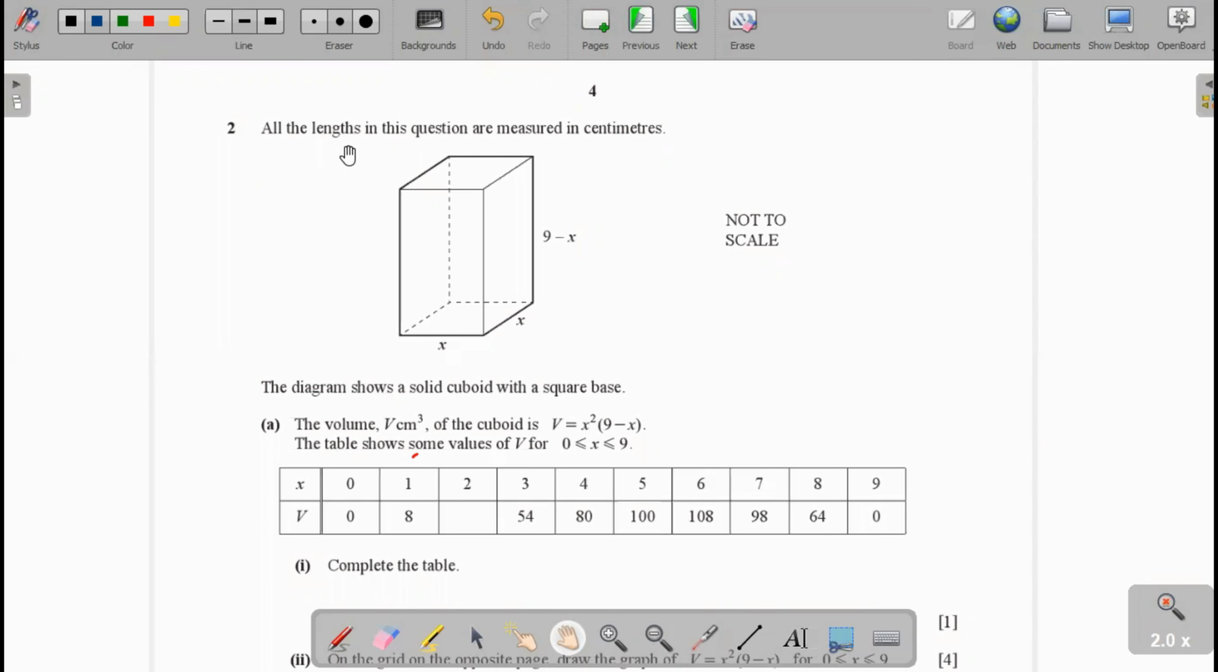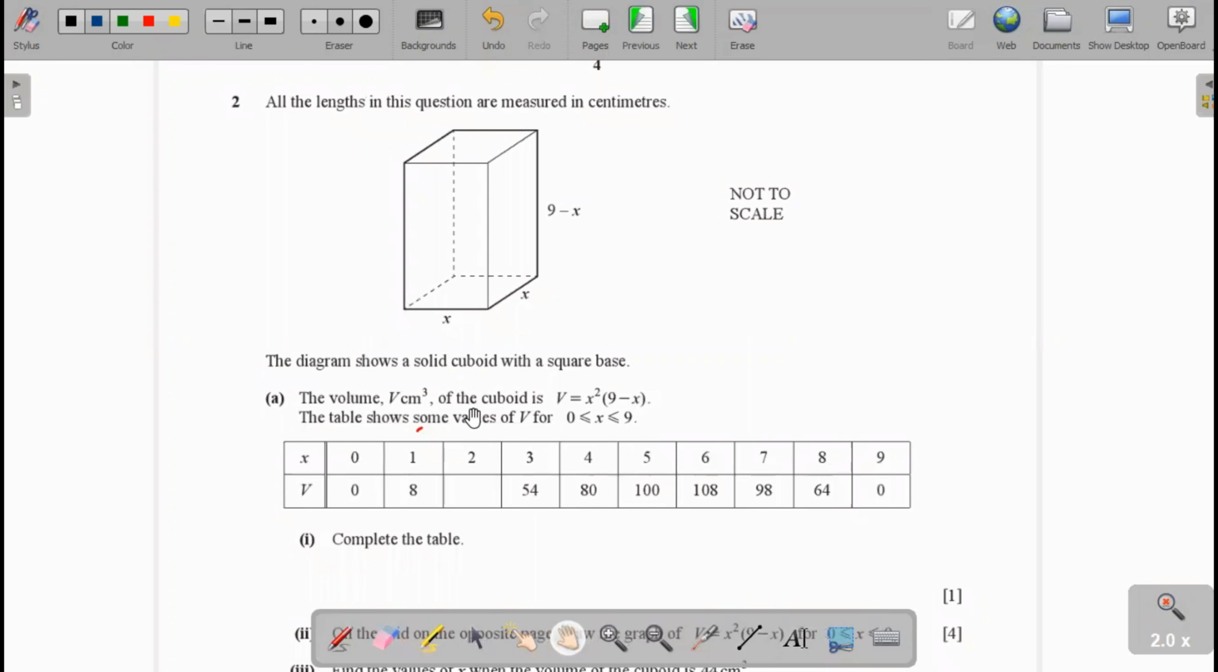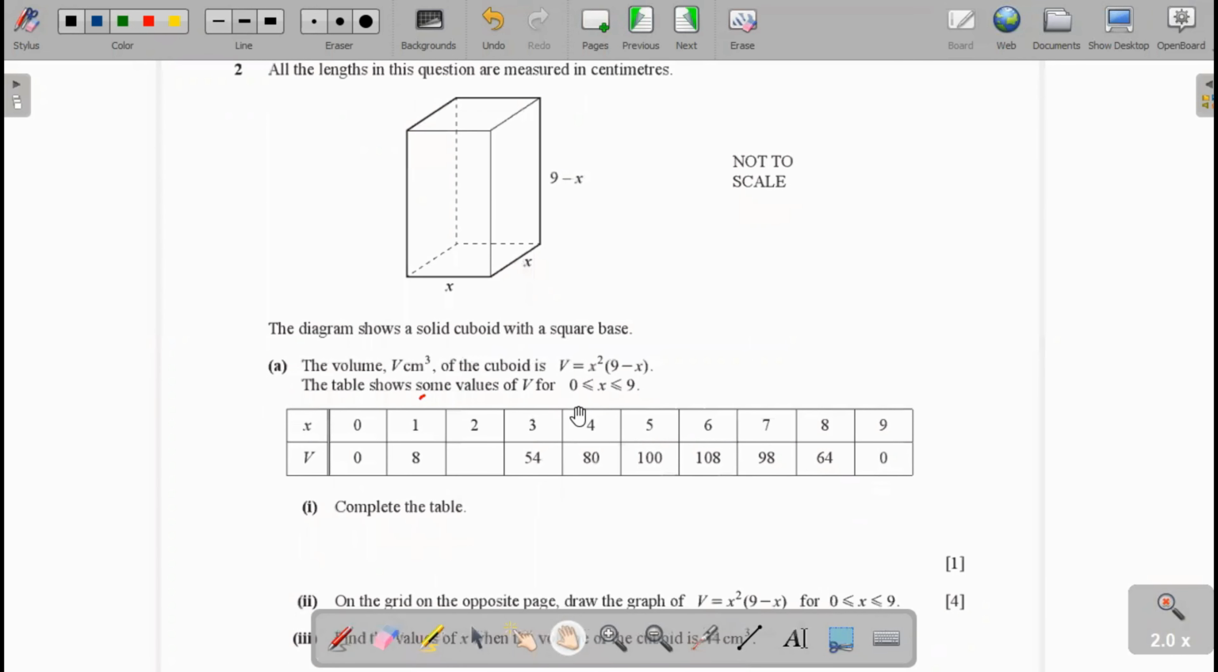Question 2. All the lengths in the sequence are measured in centimeters. These are the lengths given. This is the width and this is the length of the cuboid, and this is the height of the cuboid. The diagram shows a solid cuboid with a square base. The volume of the cuboid is V equal to x squared into 9 minus x. The table shows some values of V for x from 0 to 9. So these are the x values, and below are the volume values.